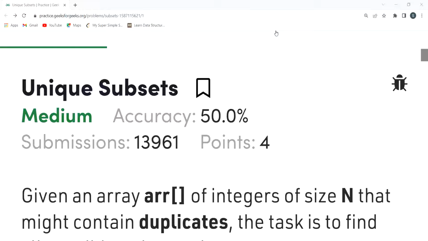In this video, we are going to discuss the problem of the day on the Geeks for Geeks platform. So today's problem is unique subsets. We'll be understanding the problem statement first, then the logic part, and then we'll be having a look at the coding part.